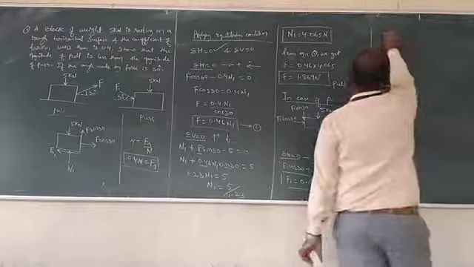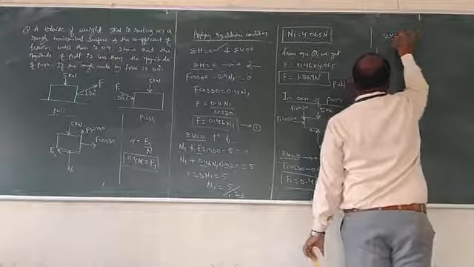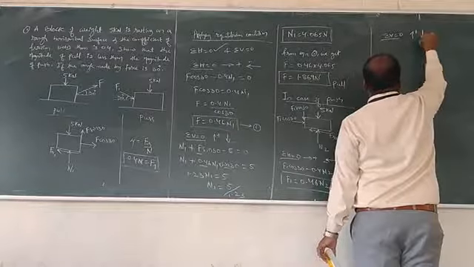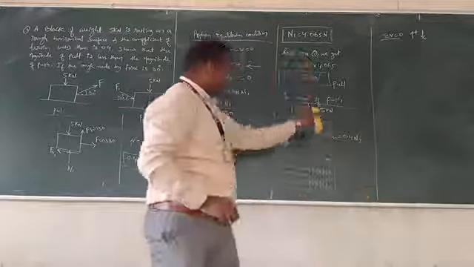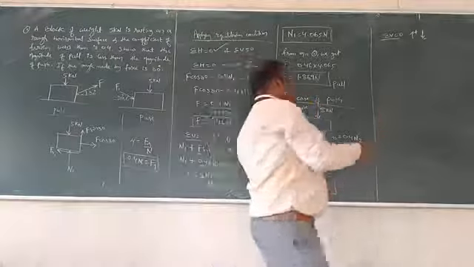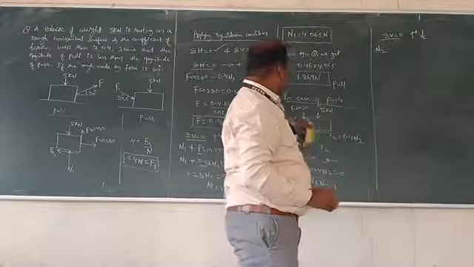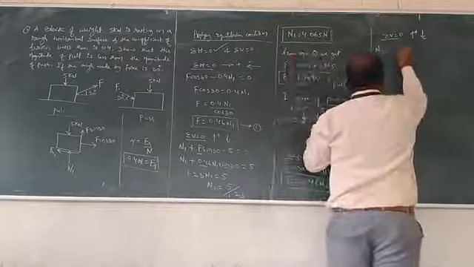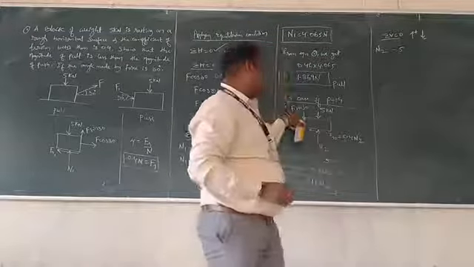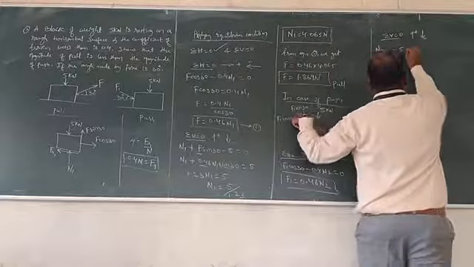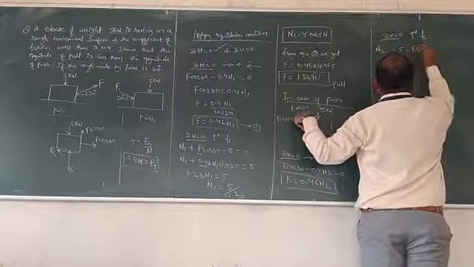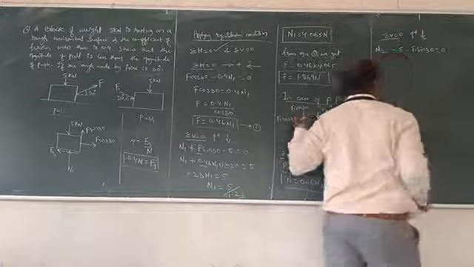Now we will apply sum of V is equal to 0. Upward acting force is positive, downward acting force is negative. These are the sign conventions. N2 is acting upward, so plus N2. Then the weight 5 is acting downward, so minus 5. Then F1 sin 30 is acting downward, so minus F1 sin 30 is equal to 0.